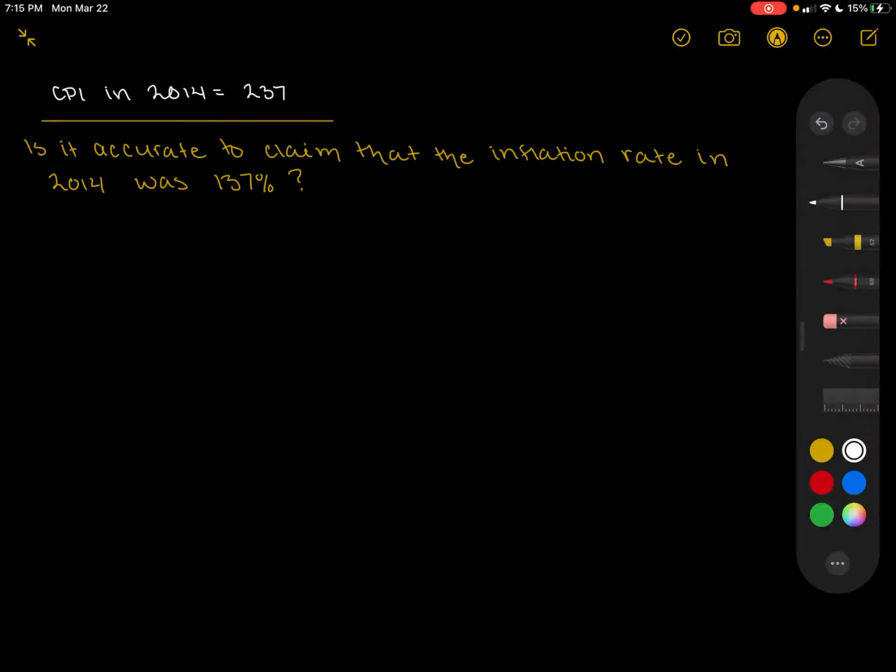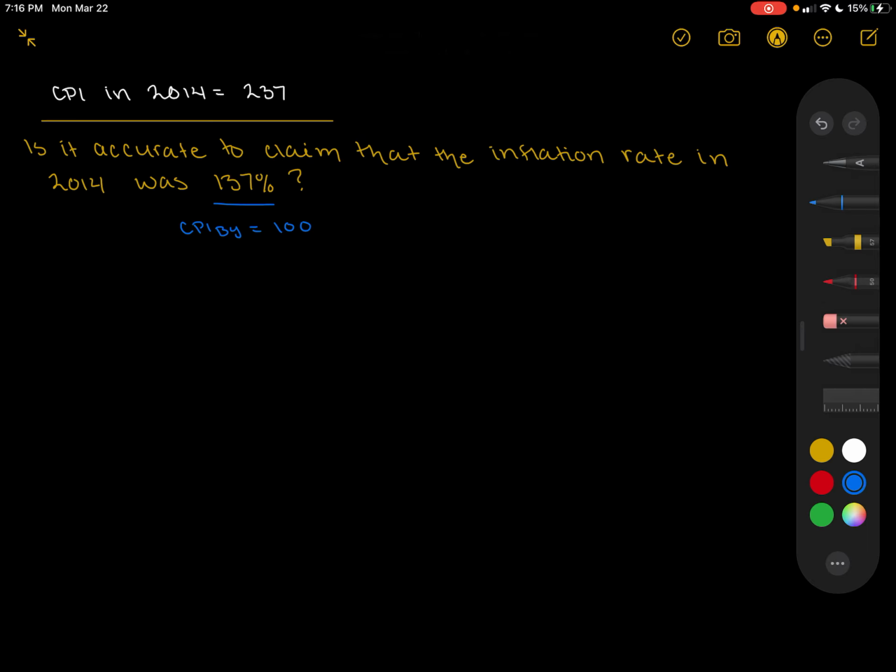Here we're examining a measurement of inflation, or an assumed measurement of inflation, I should say, for this example. We're given the information that somebody sees that the CPI in 2014 was equal to 237. We'd like to know whether or not it would be accurate to claim that the inflation rate in 2014 was 137%. Let's first start by identifying why 137% is what's being asked, and that's because we know that when calculating the CPI for the base year is equal to 100.